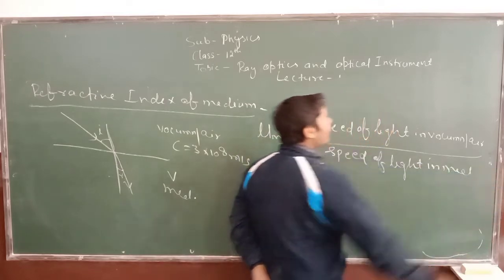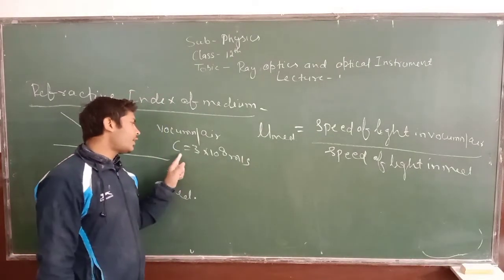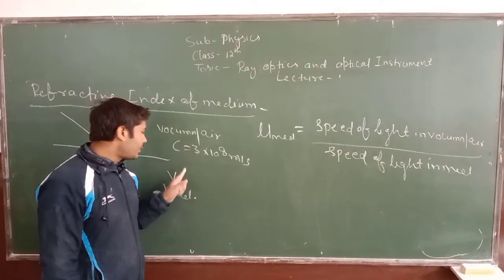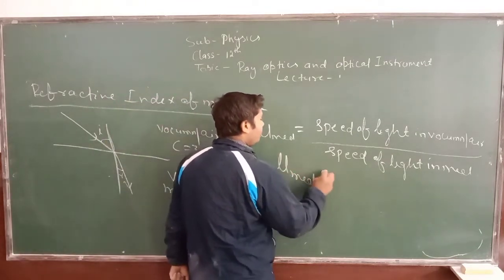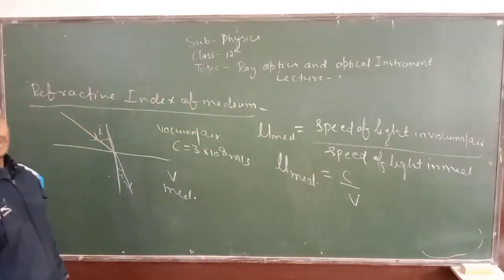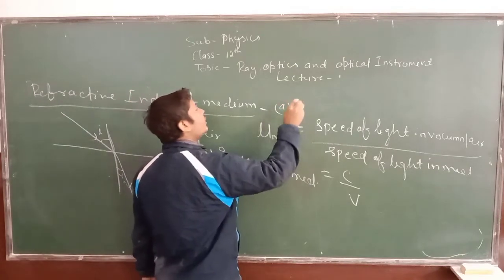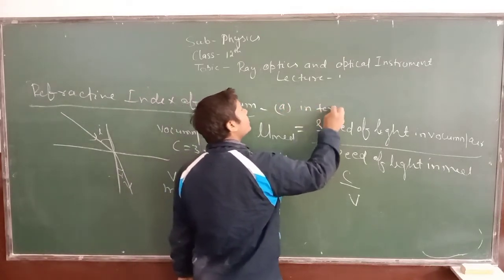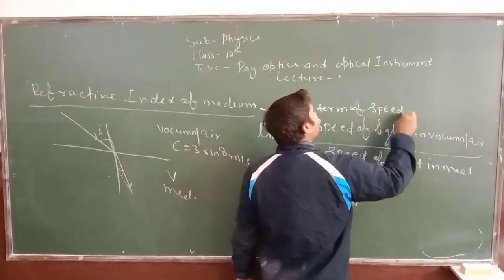What is the speed of light in air or vacuum, my dear student? The speed of light in vacuum or air is c, and the speed of light in the medium is v. So mu medium will be equal to c upon v. This is the refractive index in terms of the speed of light.